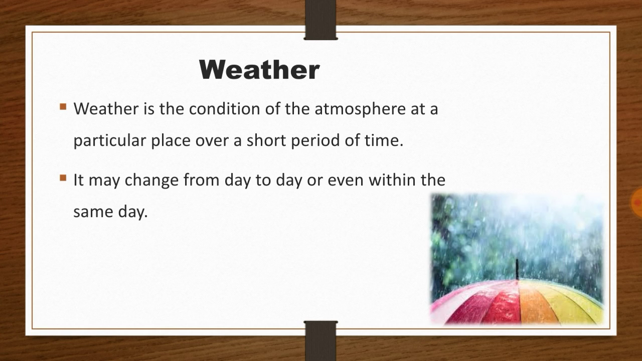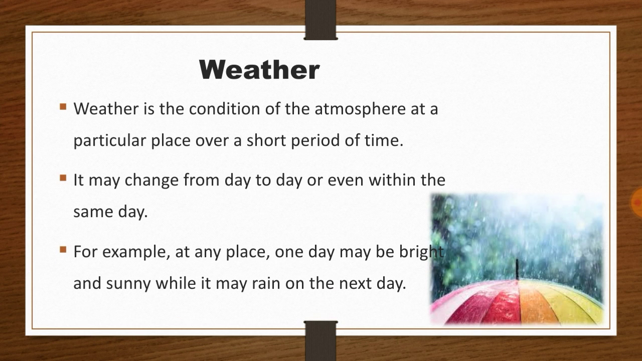It may change from day to day or even within the same day itself. For example, we may feel a very cold morning and also a very hot afternoon, which means weather has a span of very short time. For example, at any place, one day may be very bright and sunny, while it may rain the next day. So day by day, weather can change. I hope this is clear.